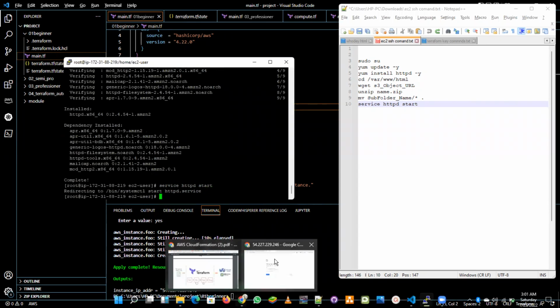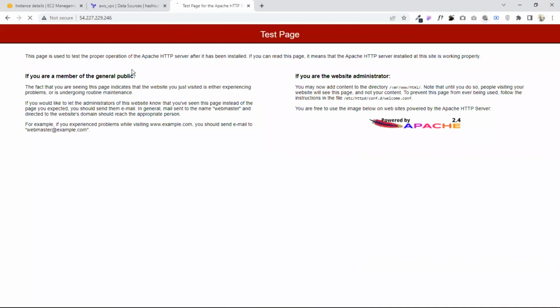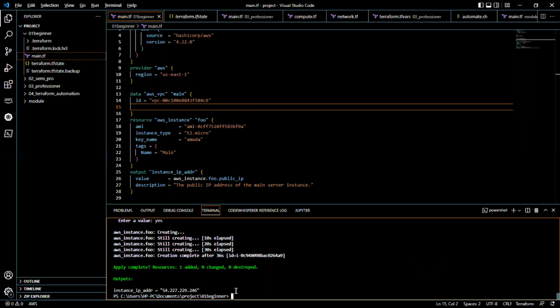If I reload this page, let's take a look at what I was going to show. So the server is running already. And there's a way you can automate this. Terraform is very useful in that. Now, this is the code. If I say Terraform, okay, let me show you something first.